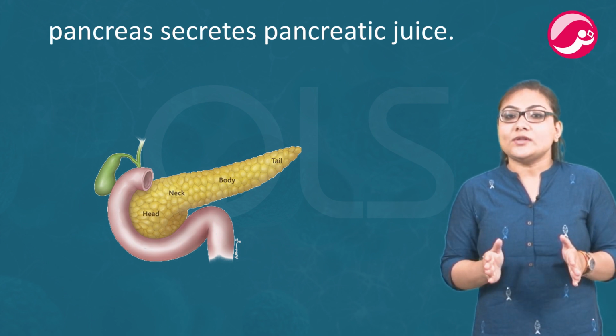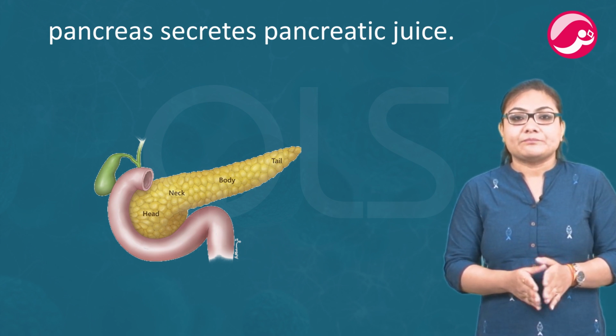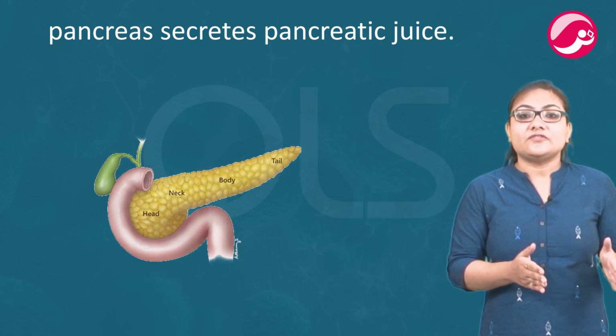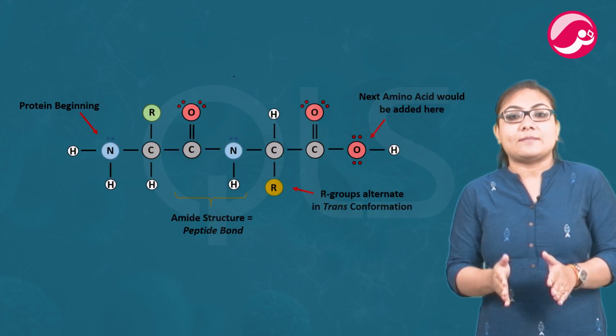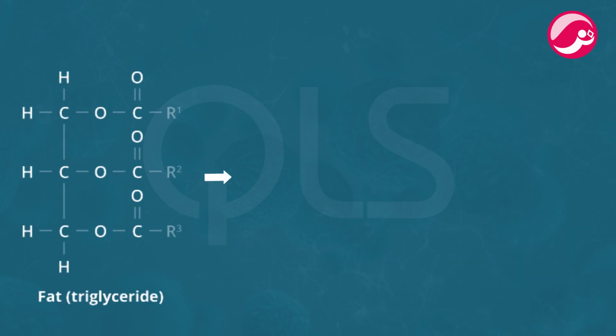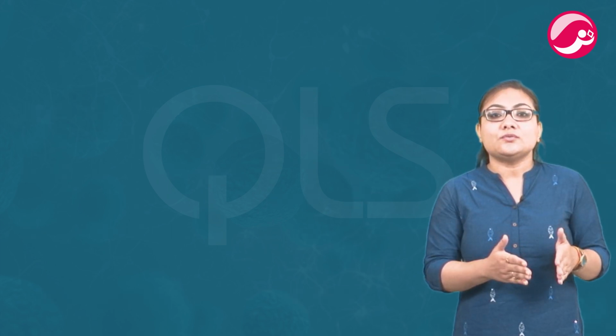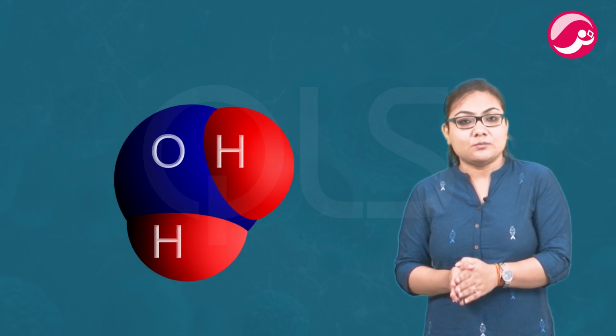The walls of the small intestine contain glands which secrete intestinal juice. The enzymes present in it finally convert the proteins into amino acids, complex carbohydrates into glucose, and fats into fatty acids and glycerol. In this way, the process of digestion converts the large and insoluble food molecules into smaller water-soluble molecules.